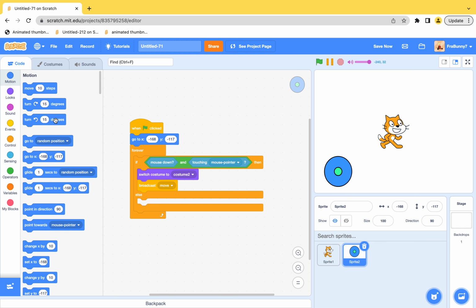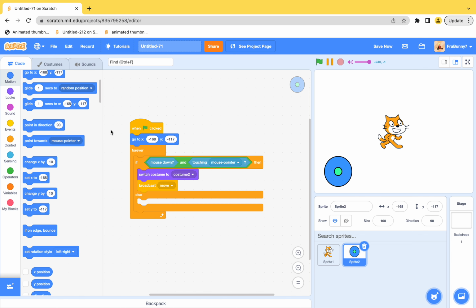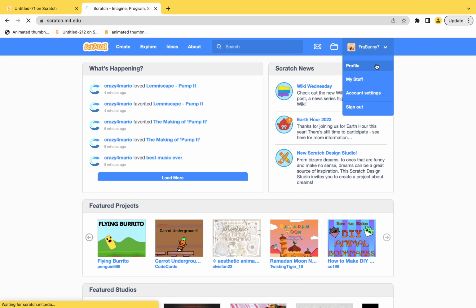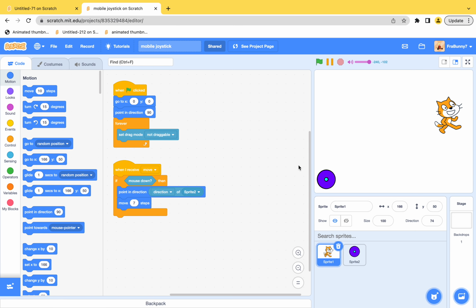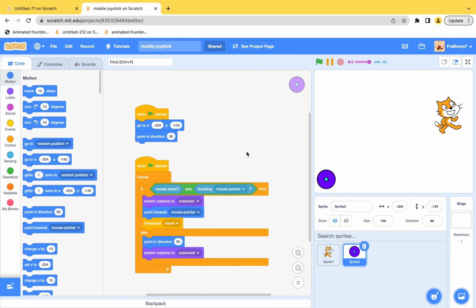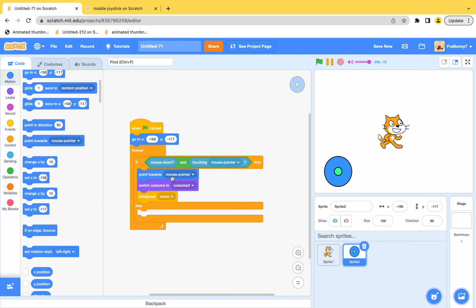wait a sec, I forgot it, so I need to check my other project. Pretend I didn't do it, okay? Just pretend. Okay. Point towards mouse pointer. Please pretend you did not see that.